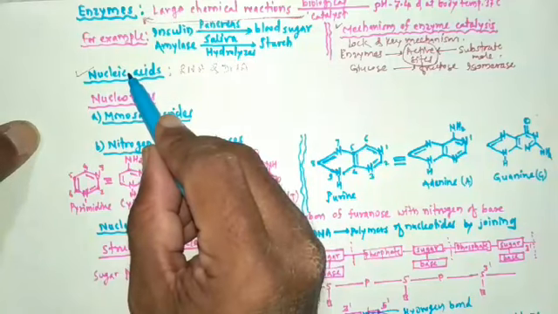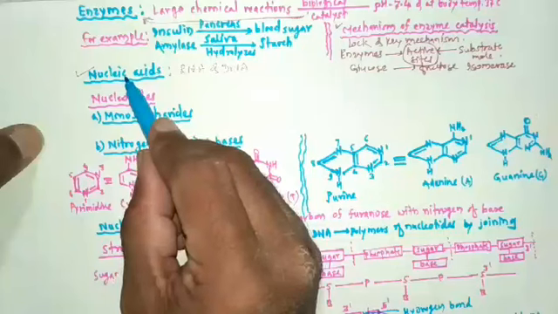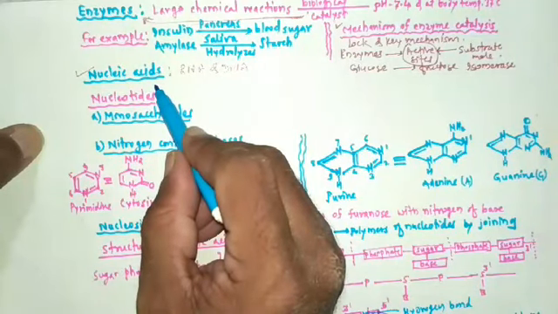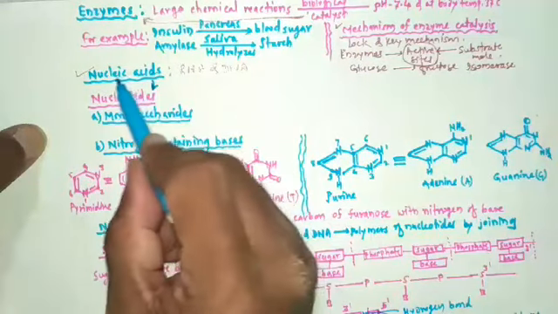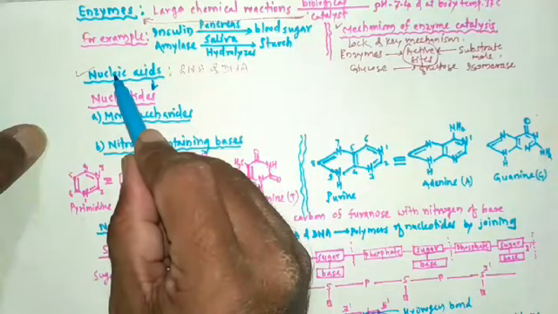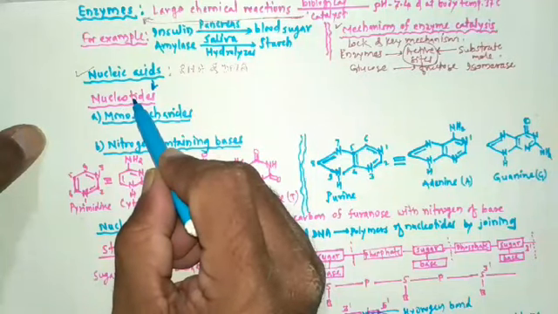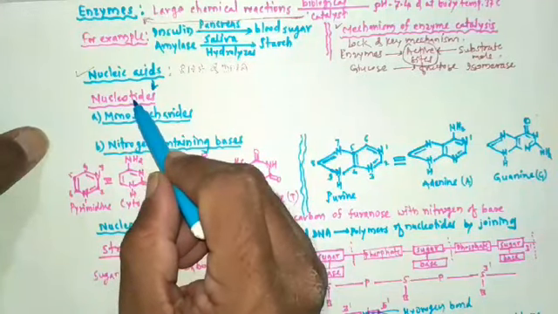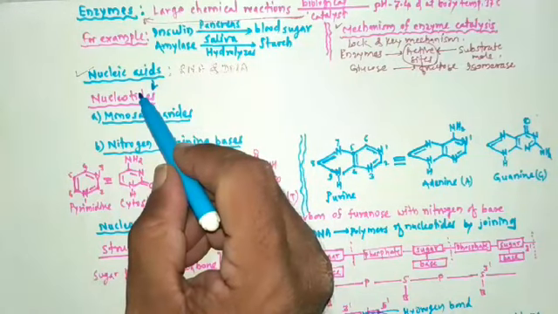Nucleic acids are unbranched polymers of repeating monomers called nucleotides. A nucleotide contains three components.